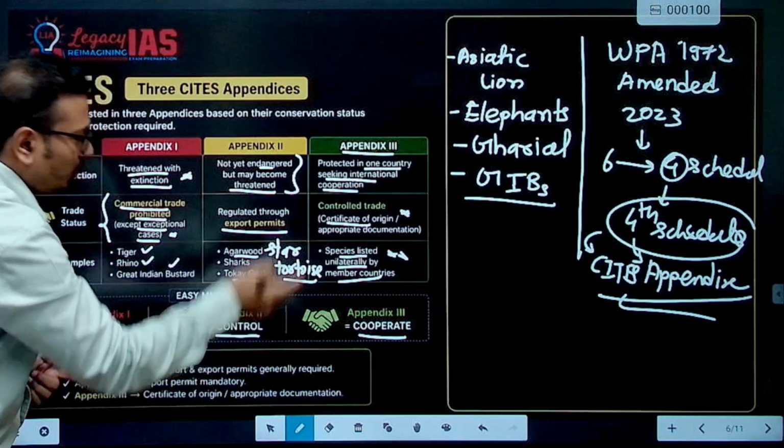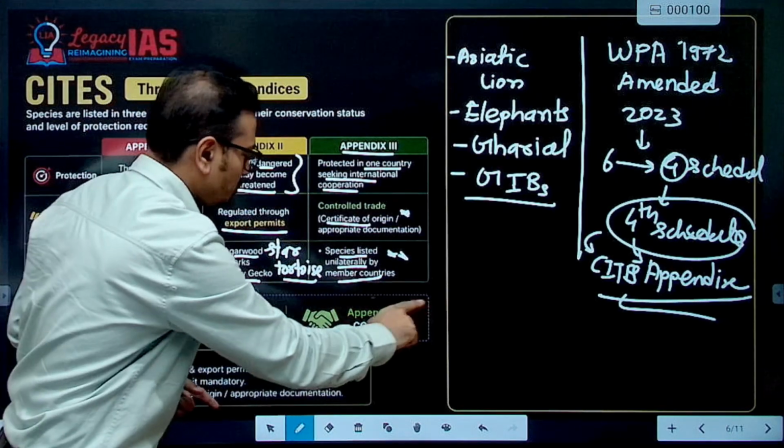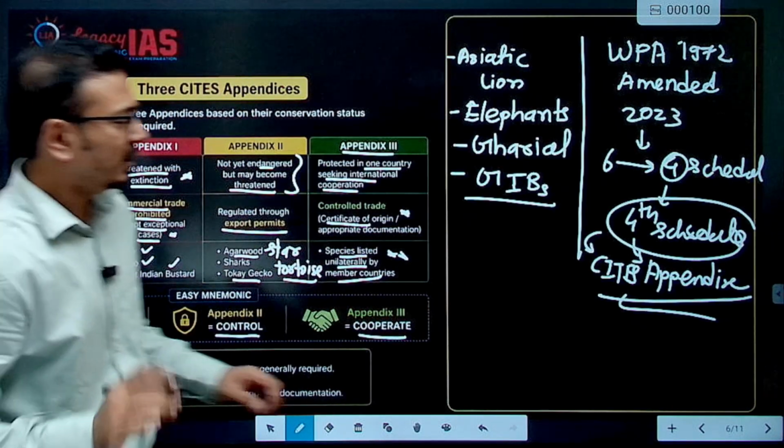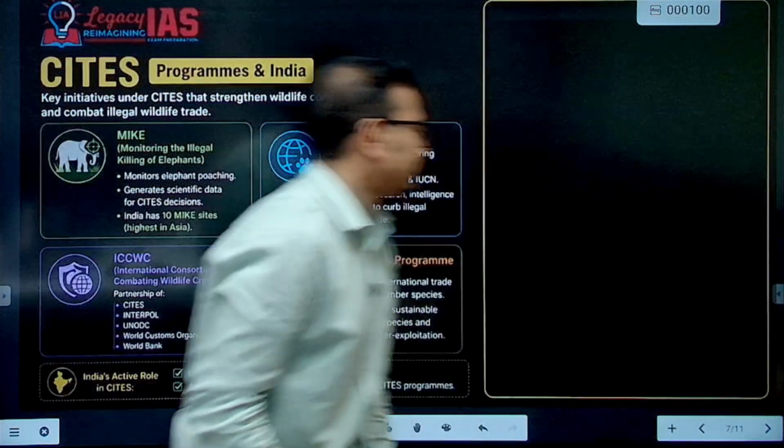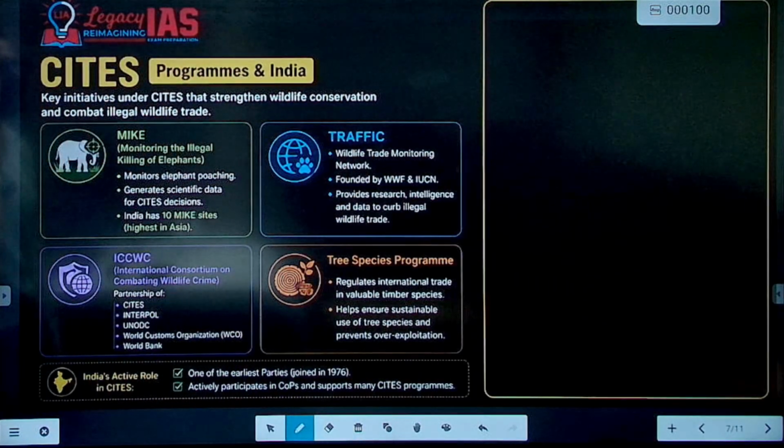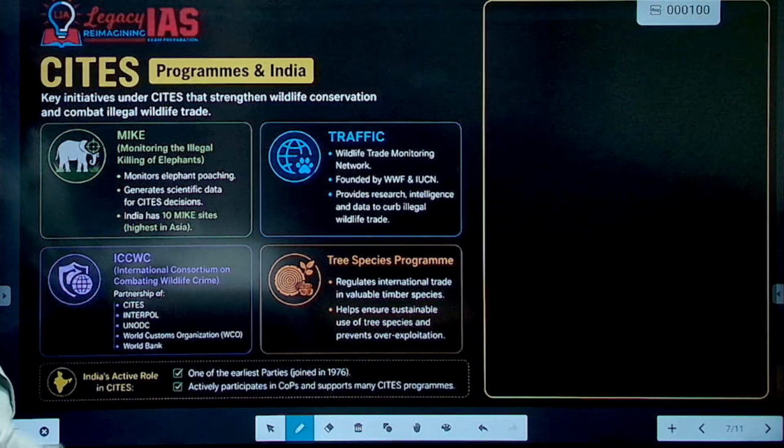Appendix 2, control or regulate, and third is cooperate. This is the way you should remember these three appendices under CITES. Now, CITES programs and India. So how are they related?